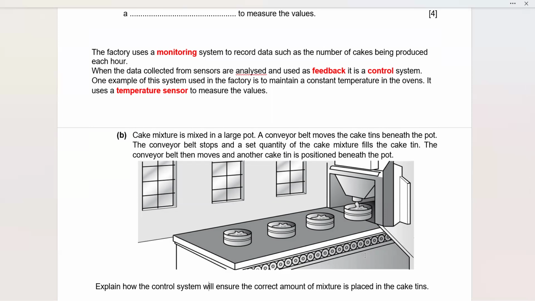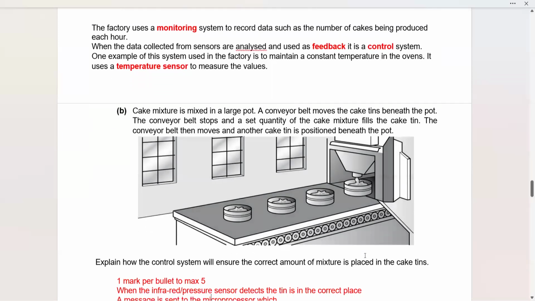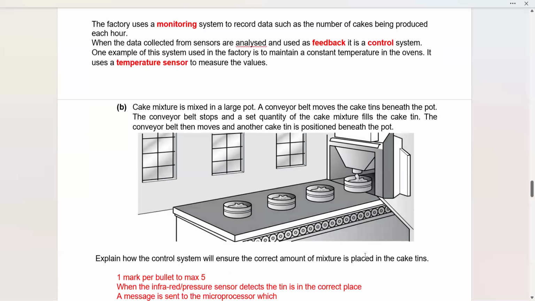So this is something that some of you might have studied something similar to this one in your O-levels paper also. So here you can see the example of a control system, because it is an automatic filling of the cake mixture in the pots. Explain how the control system will ensure the correct amount of mixture is placed in the cake tins.